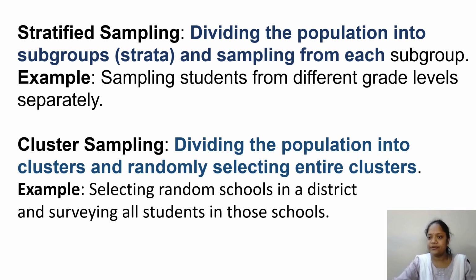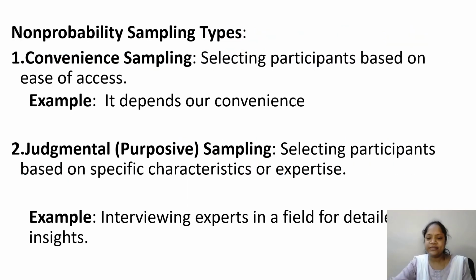Everything is decided before itself. Now, non-probability sampling. Here, we can't say everyone gets a chance. There are some kinds. Convenience sampling: selecting participants based on ease of access. Whomever I can access very easily, I can take them. It depends on our convenience.